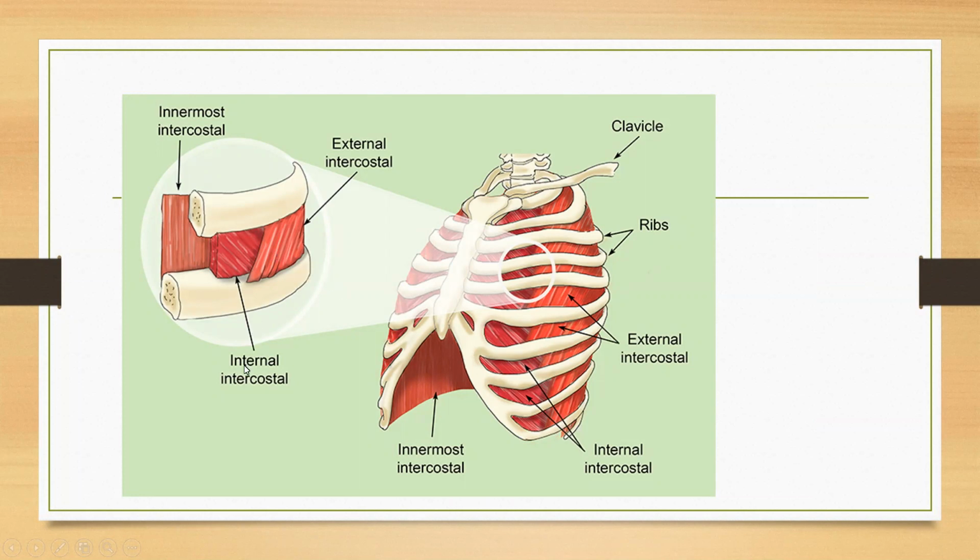Intercostal muscles are of two types: external intercostal muscles and internal intercostal muscles. External intercostal muscles means what? The muscles present on the outer side of the ribs. Here is one rib, here is the other rib; two adjacent ribs are present. The muscles present on the outer side of the rib are called external intercostal muscles, whereas the muscles present on the inner side of the ribs are called internal intercostal muscles.